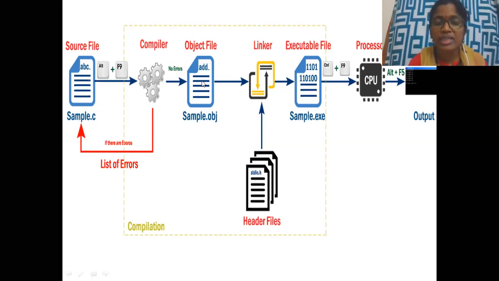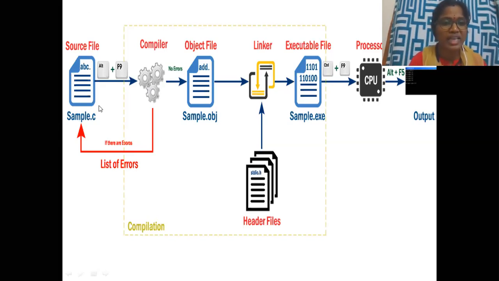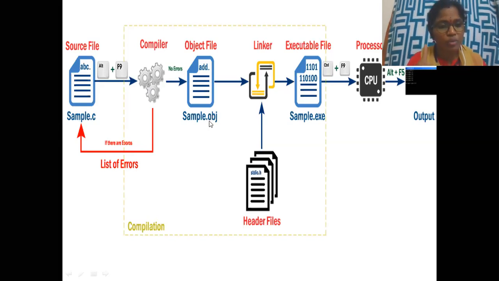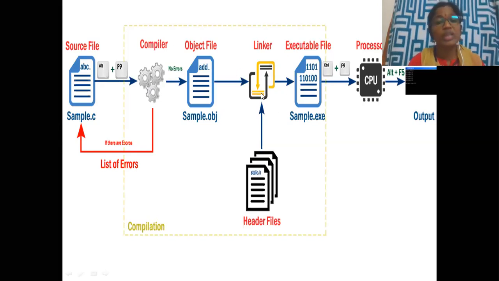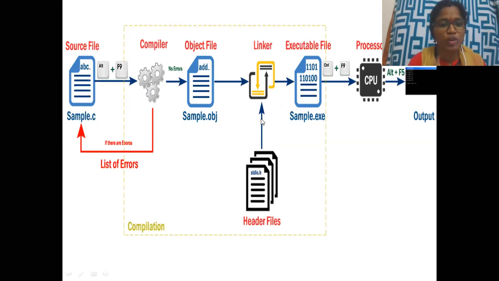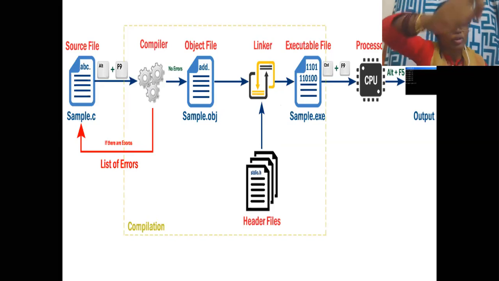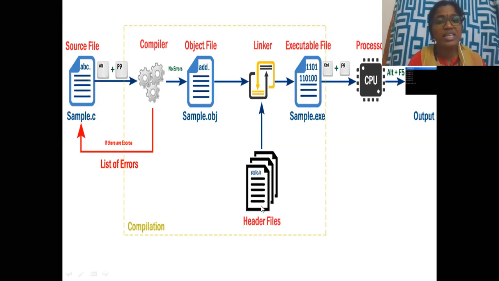If there are no errors, it makes an object file. We call it the obj file. So your sample.c becomes sample.obj. Then it will link the file. What does the linker do? The linker will link the header files. As we spoke already, the standard input-output header file has to be added to your file so that your program can execute perfectly. So your obj file is linked with your header files. You can see on the screen, your obj file is linked with your header files.